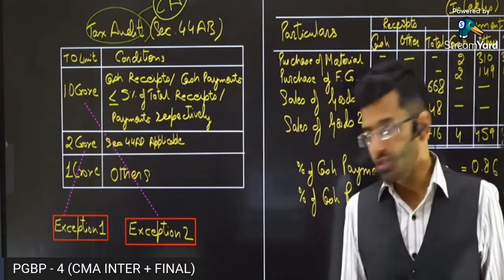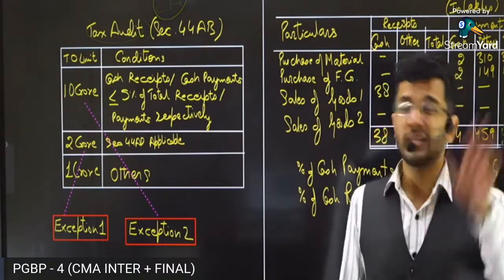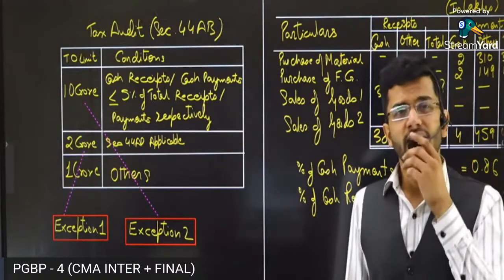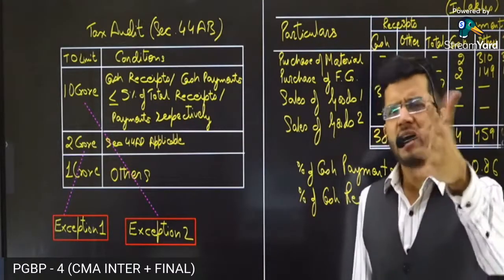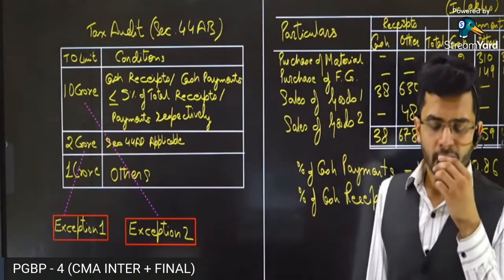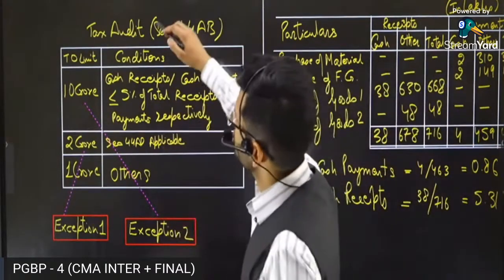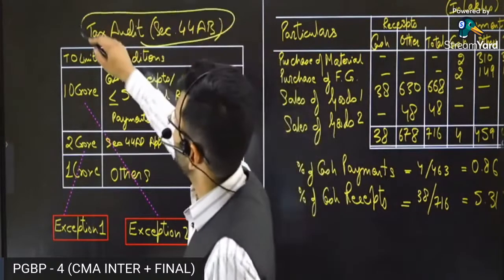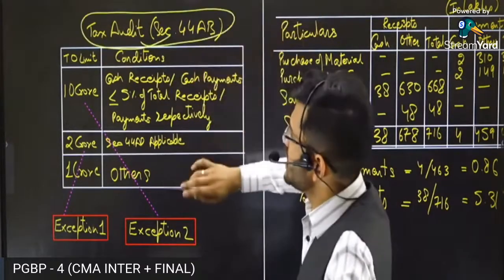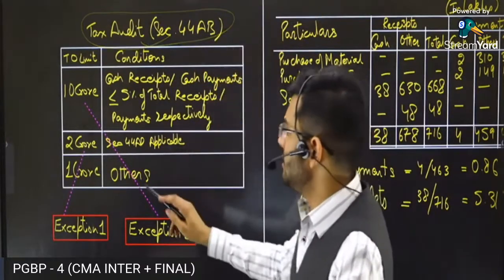It will not focus on any other compliances, any other ROC compliances, or internal audit, internal controls compliances. The tax auditor is not bothered about all those things. The tax auditor is only and only bothered about your tax compliances. So who all are required to get their tax audit done? The conditions are, let us see.